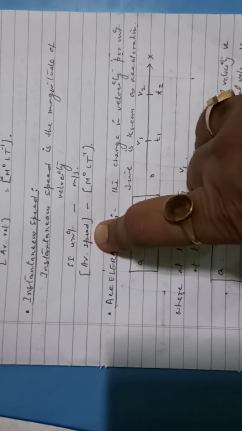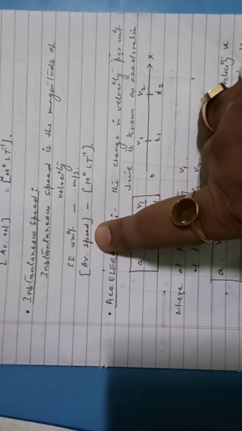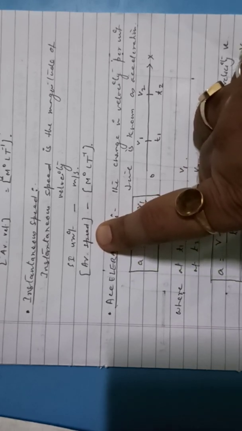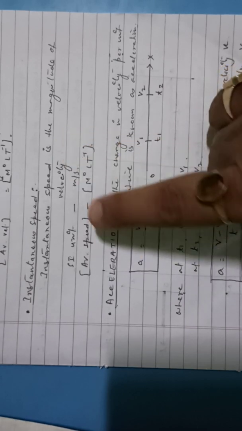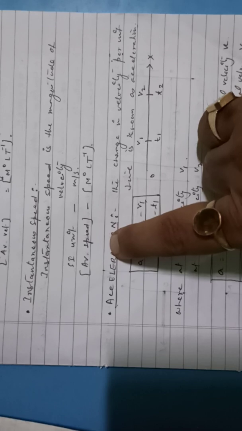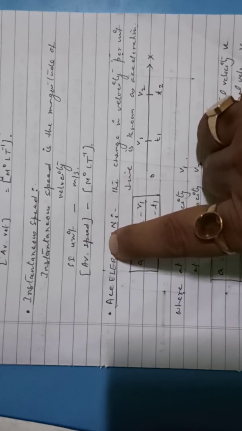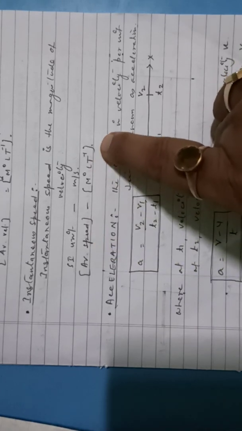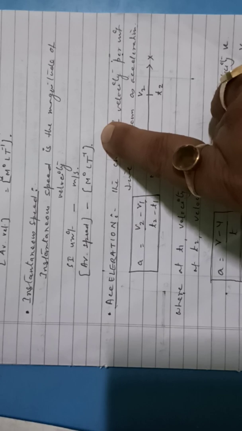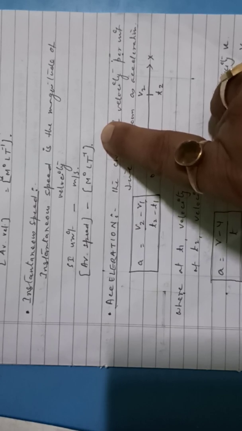Generally we can say it is the speed of an object at a particular instant of time, that is called instantaneous speed. The SI unit of instantaneous speed is meter per second. All speeds are measured in meter per second. Average speed, uniform speed, instantaneous speed, all have the dimension formula M^0 L T^-1. Is it clear? All my dear, is it clear?